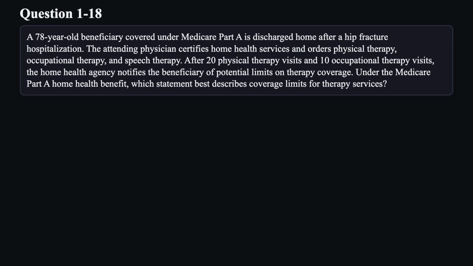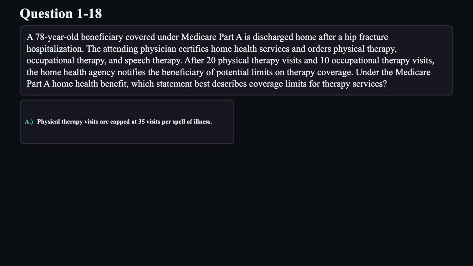Question 18. A 78-year-old beneficiary covered under Medicare Part A is discharged home after a hip fracture hospitalization. The attending physician certifies home health services and orders physical therapy, occupational therapy, and speech therapy. After 20 physical therapy visits and 10 occupational therapy visits, the home health agency notifies the beneficiary of potential limits on therapy coverage. Under the Medicare Part A home health benefit, which statement best describes coverage limits for therapy services?